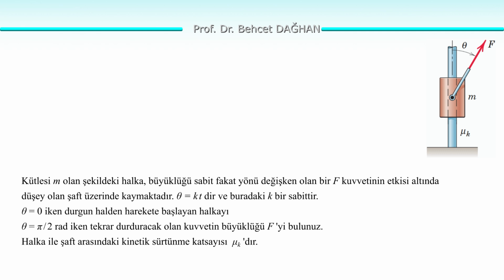Now we have the following question. A collar with mass m slides on a vertical shaft under the influence of a force F whose magnitude is constant but whose direction is variable. Theta equals kt, where k is a constant. Find the magnitude of the force F that will stop the collar when theta equals pi over 2 radians, which starts moving from rest when theta equals 0. The coefficient of kinetic friction between the collar and the shaft is mu k.